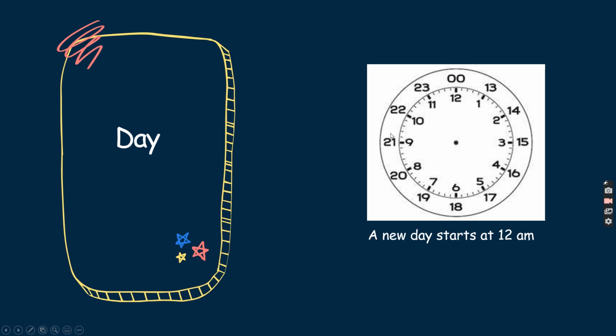And then probably you'll be sleeping by 9, which is 2100 hour, or by 10, 2200 hour, 2300 hour, and then 24. So that's when the 12 a.m. starts again. So in one day, we all know that we have 24 hours.